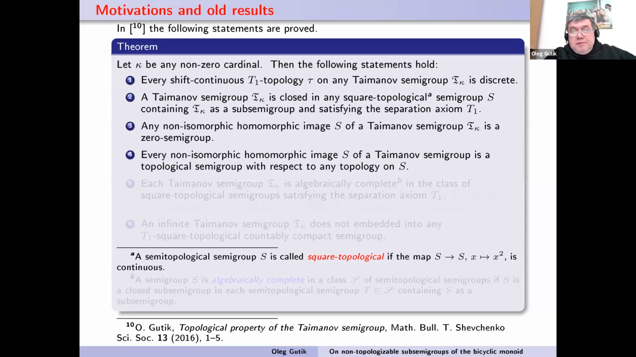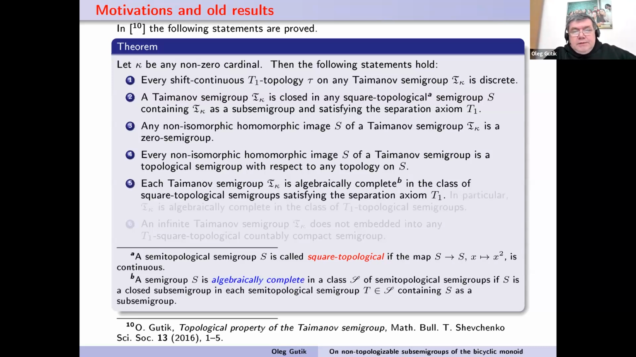This implies that every non-isomorphic homomorphic image of a Taimanov semigroup admits any topology. So any topology on such a semigroup is a semigroup topology. Also, every non-isomorphic homomorphic image of a Taimanov semigroup is a topological semigroup with respect to any topology. Also, each Taimanov semigroup is algebraically complete in the class of square topological semigroups satisfying the separation axiom T1. In particular, the Taimanov semigroup T_kappa is algebraically complete in the class of T1 topological semigroups.